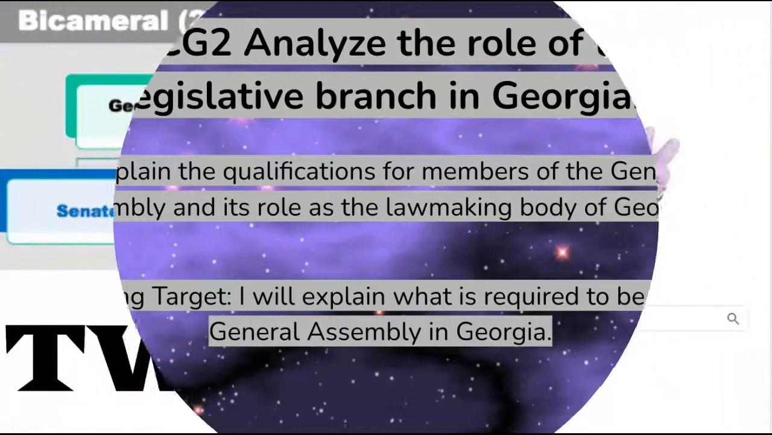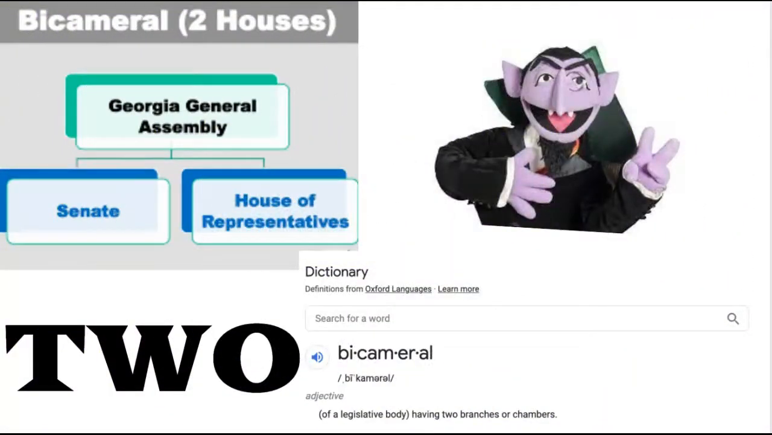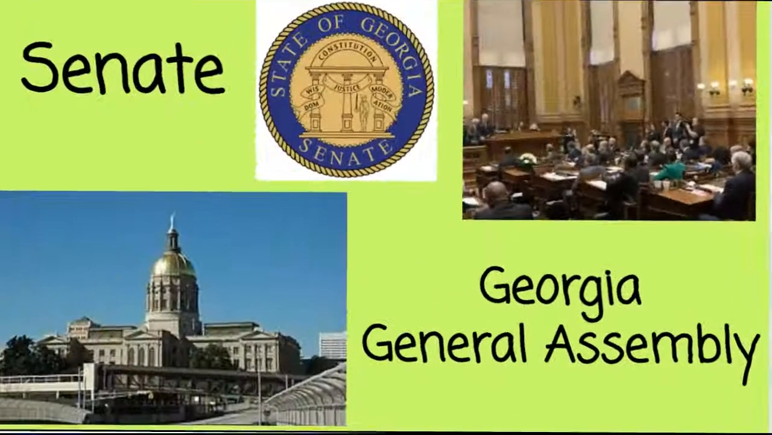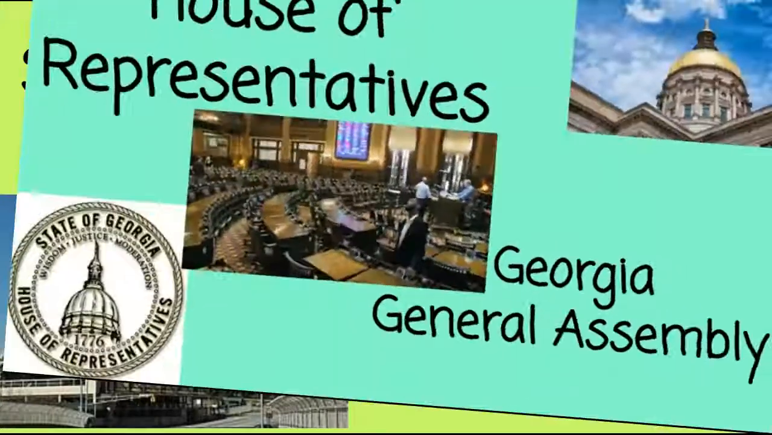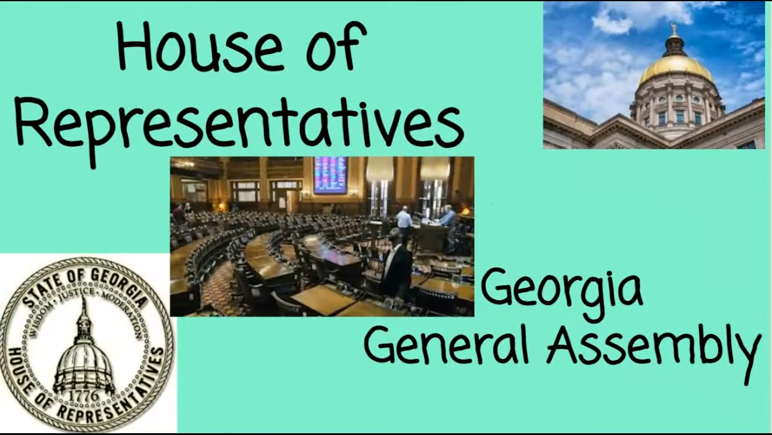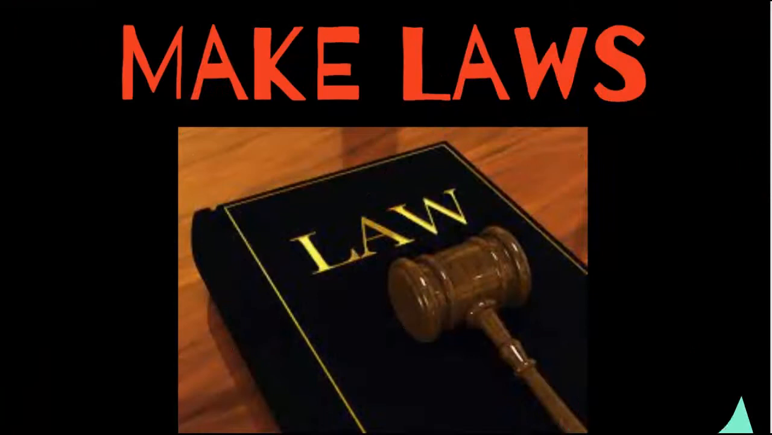The General Assembly is made up of a bicameral legislature, 2 houses. One is the Senate, one is the House of Representatives. The main goal of the General Assembly is to make laws that govern Georgia.